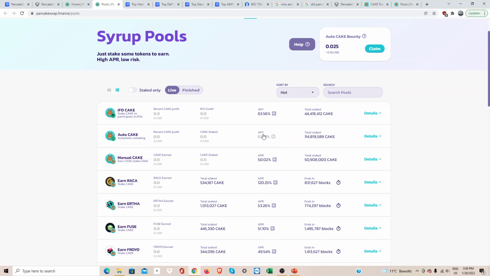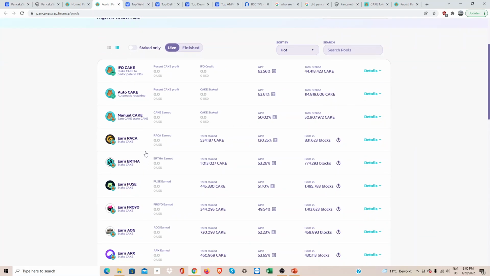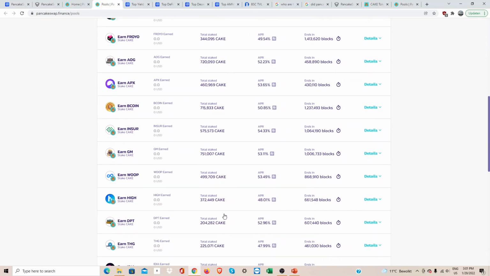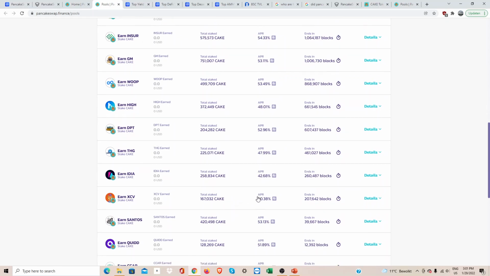If you're short term, then you don't have to bother with this, if you just hold it for a couple of days. But if you just buy it and hodl it, check it out. Of course, you can also stake cake and earn other coins. As you can see, you can stake it on this protocol, and you can earn a sweet APR of 120%. Of course, they have other projects as well, so you'll be earning that specific coin.